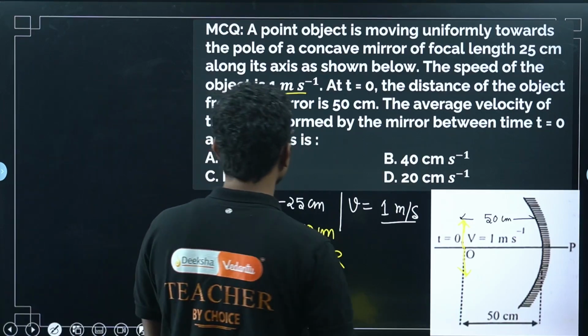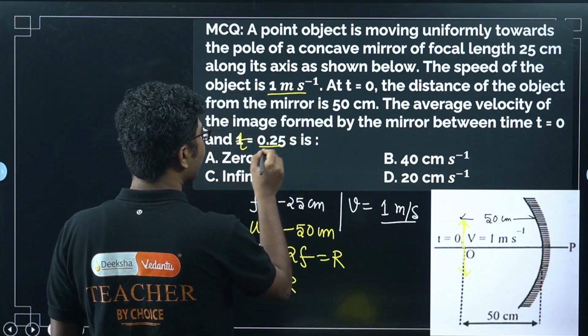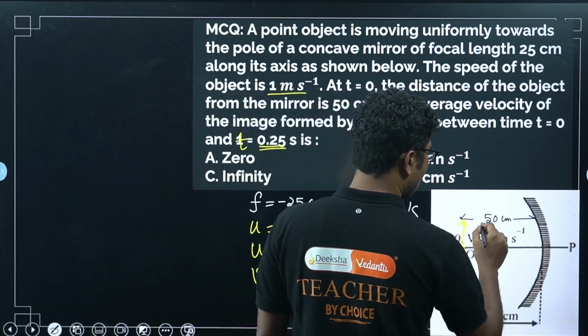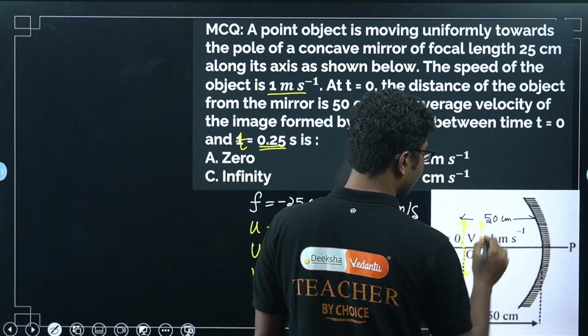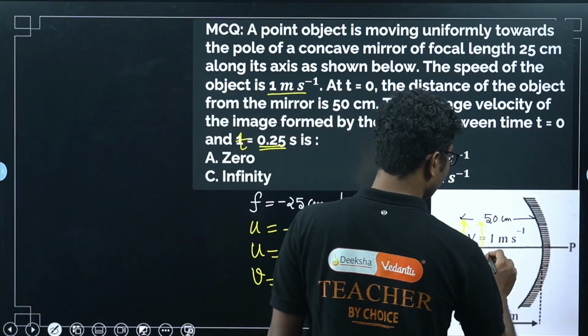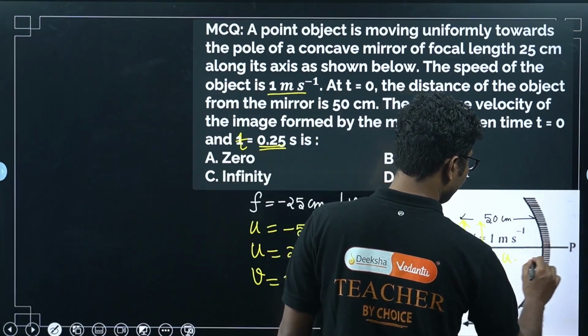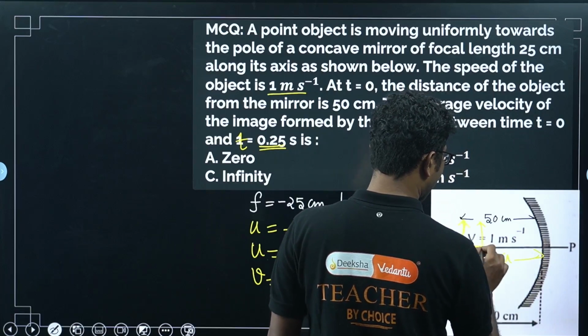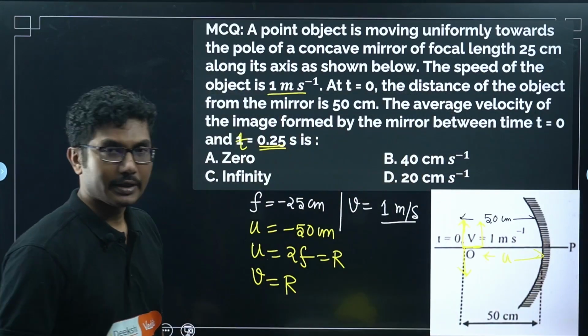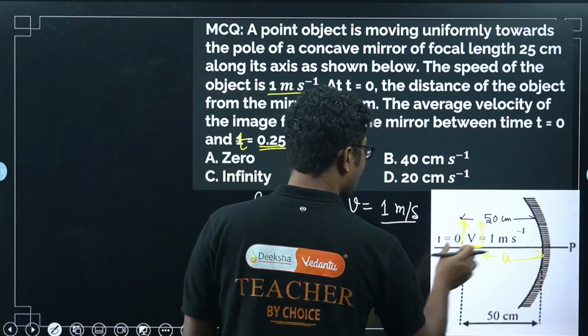So after 0.25 second, suppose the object moved here. At this point, what is the object distance u? So let us find the object distance u for this case. We can find this distance and then subtract it from 50 centimeter, then we will get the object distance. So first we have to find this distance.